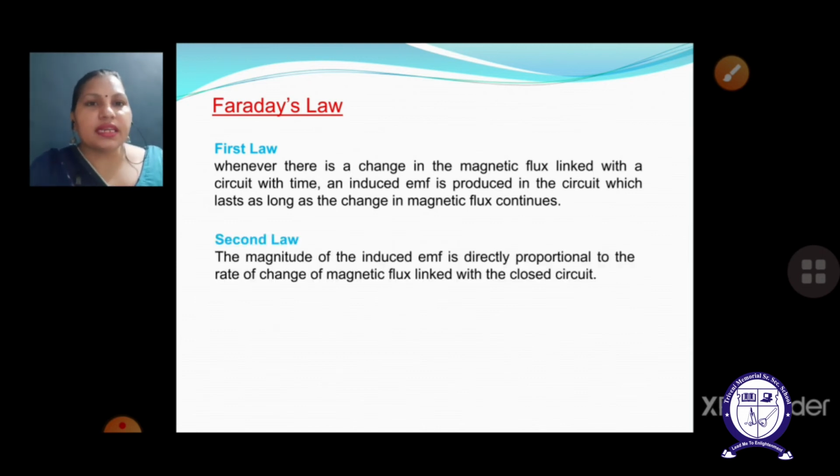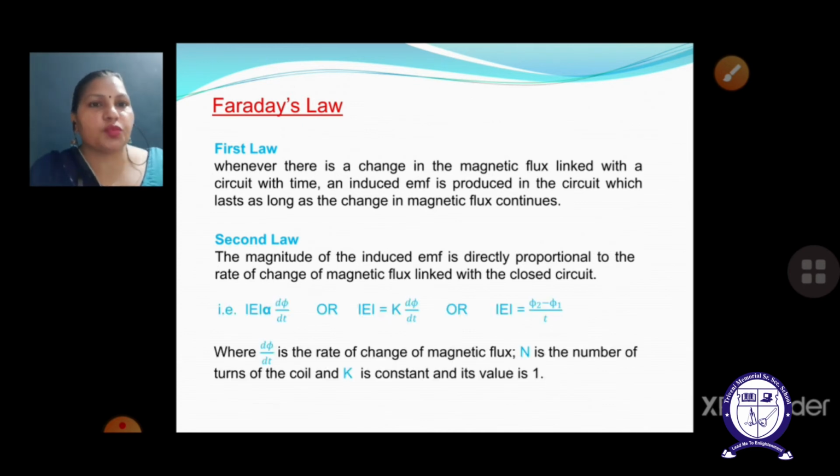In the second law, he has said that the magnitude of the induced EMF is directly proportional to the rate of change of magnetic flux linked with the closed circuit. That can be any closed circuit irrespective of its shape. Now I am going to discuss the mathematical expression.